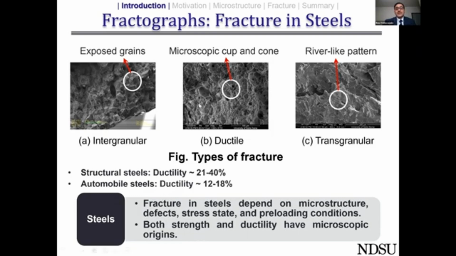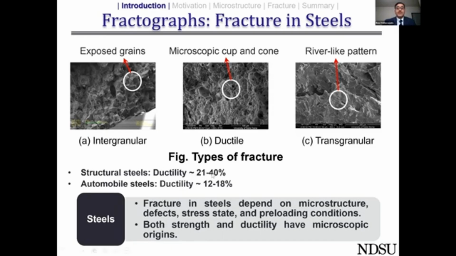When it comes to structural steels, the ductility ranges between 21 to 40%, and in the automobile industry, ductility is around 12 to 18%. Ductility is something which is decided by both the industries, but only the structural engineering industry can afford to have the ductility, because high ductility means low strength. So why do we need more ductility in structural steels?